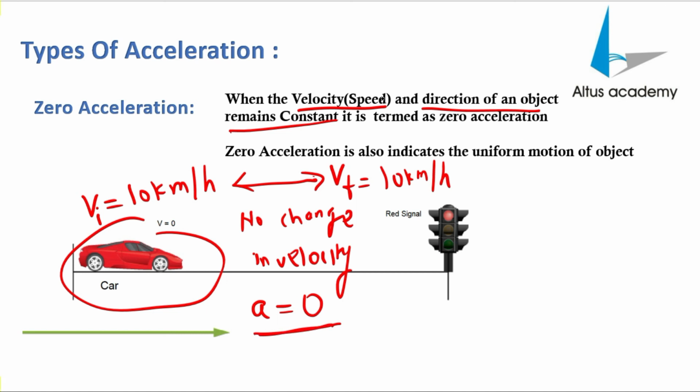Also, along with the velocity, if your direction is also remaining constant, that means you're traveling in a straight line without changing direction, then it is also considered zero acceleration.